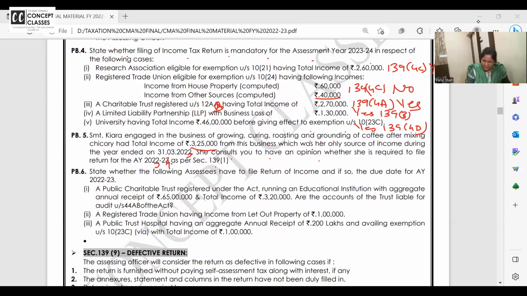So for this coffee, which is ground and all, 60% is exempt. 40% is taxable. Very good. And this is the way they test you.